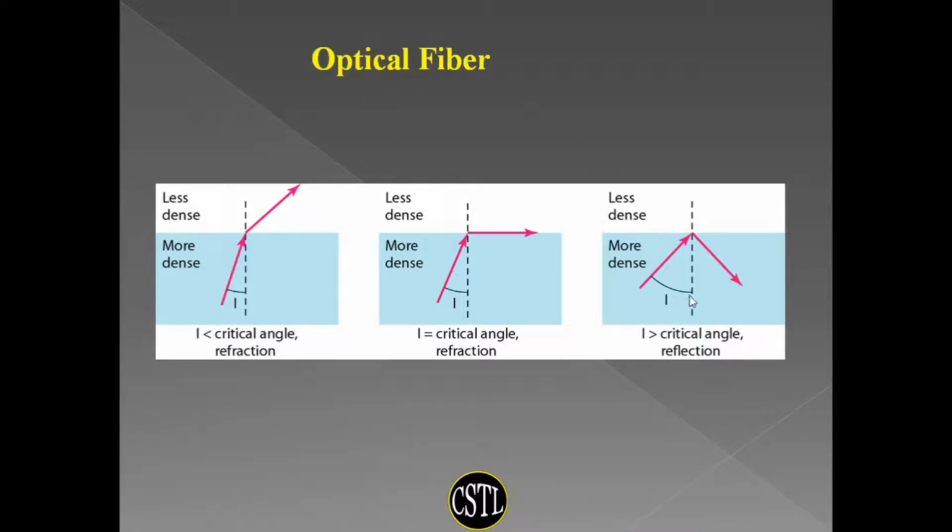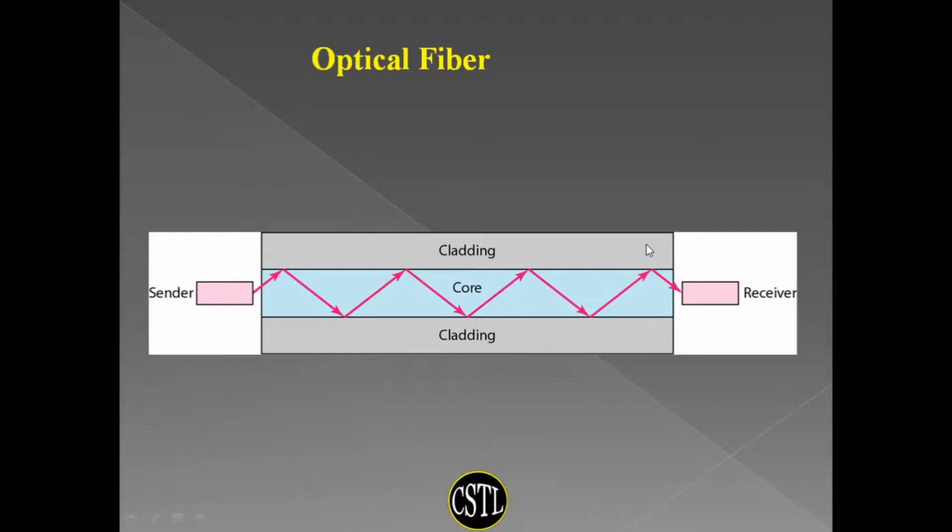And in optical fibers, the concept of reflection, total internal reflection, is used. So this is the structure of the optical fiber. There are generally two parts of the optical fiber, the inner part and the outer part. The inner part is called the core and the outer part is called the cladding. The density of the inner part is higher than the outer part.